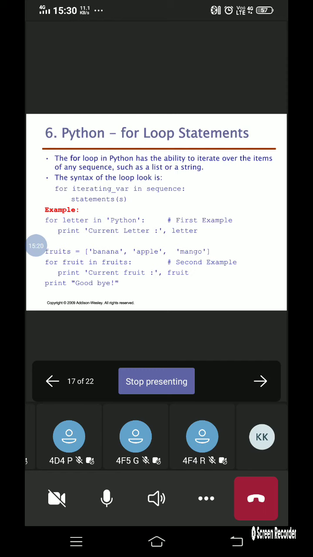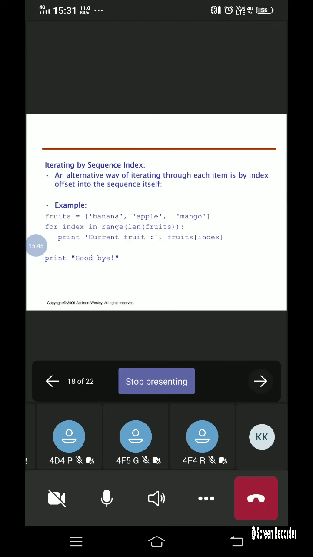It has the ability to iterate over the items of any sequence, whether it might be a list or a string. Here you can clearly notice that I have taken the fruits list. In that I have specified banana, apple, and mango, and then I will be able to retrieve each and every value here. So this is what the for loop is all about.